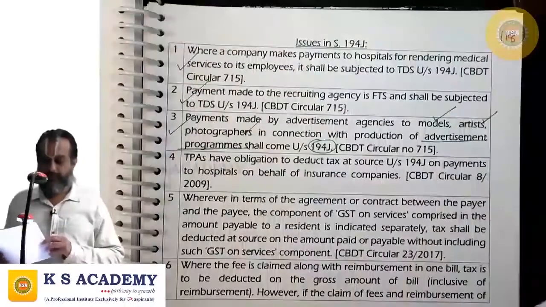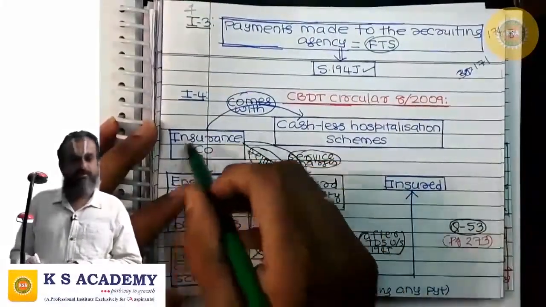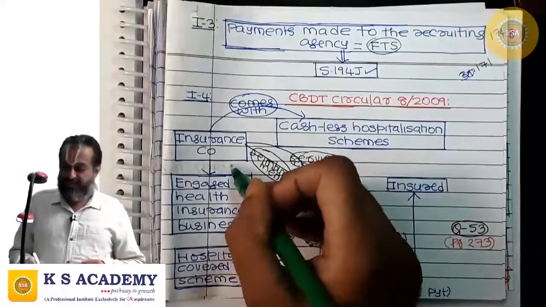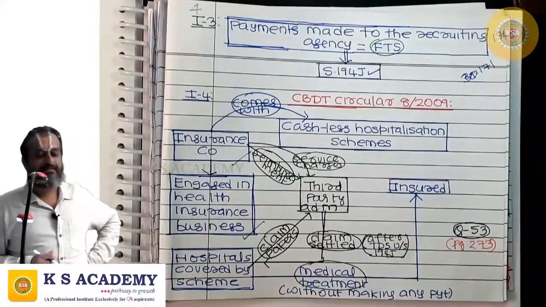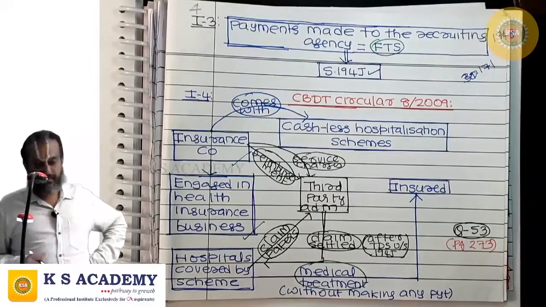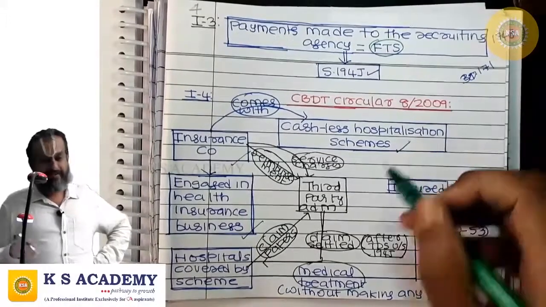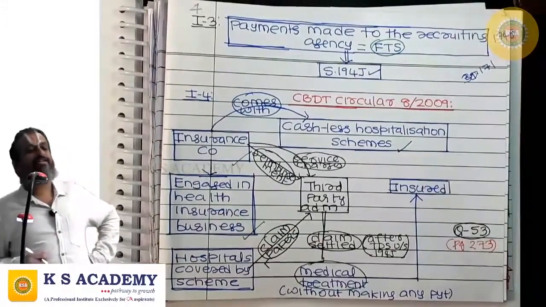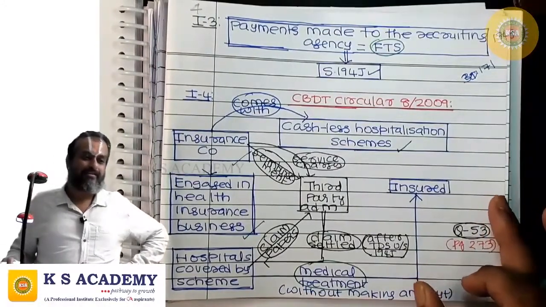Next is, now the insurance companies which are engaged in health insurance business, they do come with a cashless hospitalization scheme.